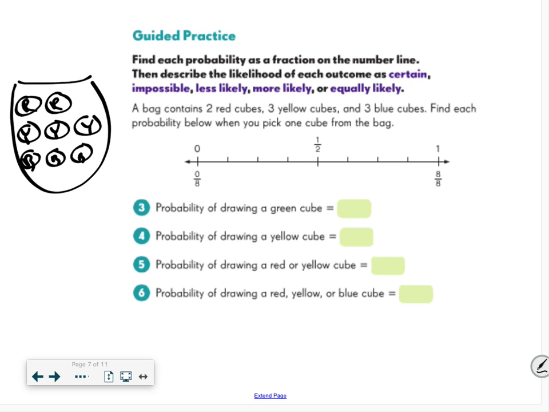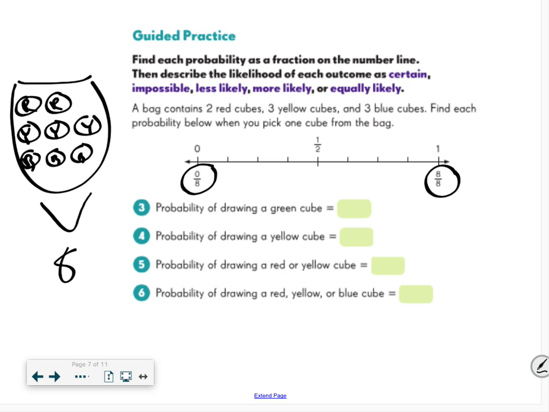Find each probability below when you pick one cube. So first of all, I figure out my total. 1, 2, 3, 4, 5, 6, 7, 8. I know that my denominator is going to be out of 8, and my number line is out of 8. So remember, 0/8 is impossible. 8 out of 8 is certain. A half would be in the middle. That's equally likely.